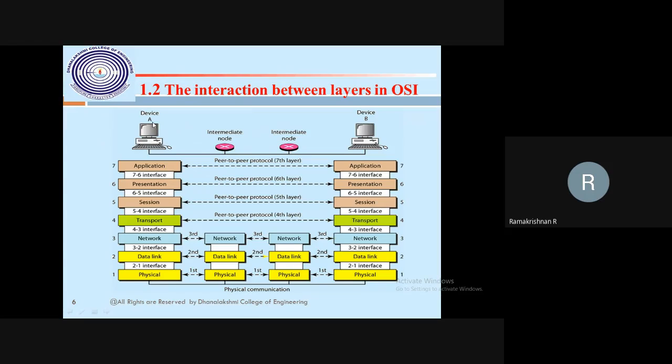Machine A is a host machine, and machine B is another host machine, the destination machine. In between are n number of network components, maybe a network switch or network router. The application layer is the topmost layer. The physical layer is the lowest layer. This is the physical communication. So presentation, session, transport on each side are logically connected. Then the network layer, this is a router.